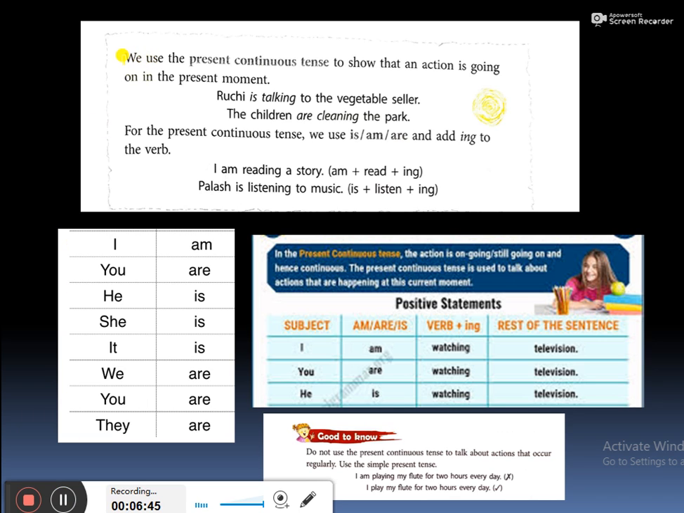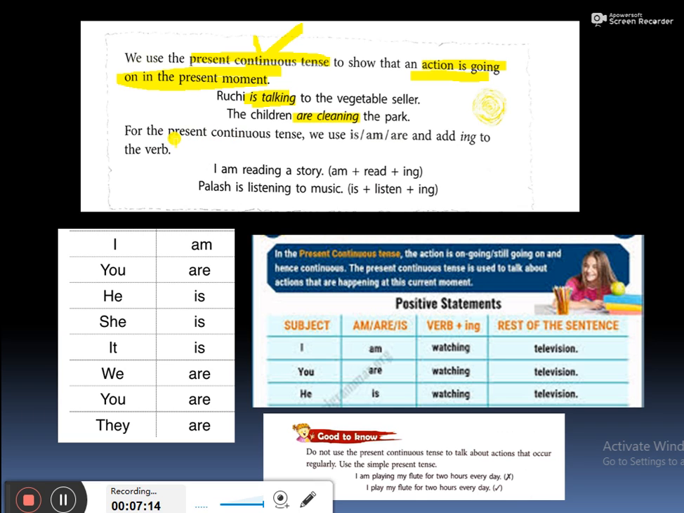In this slide, we will study about present continuous tense. We use the present continuous tense to show that an action is going on in the present moment. The action which is going on in the present moment is your present continuous tense. Example, Ruchi is talking to the vegetable seller. She is talking. The children are cleaning the park. The children are what? They are cleaning the park.